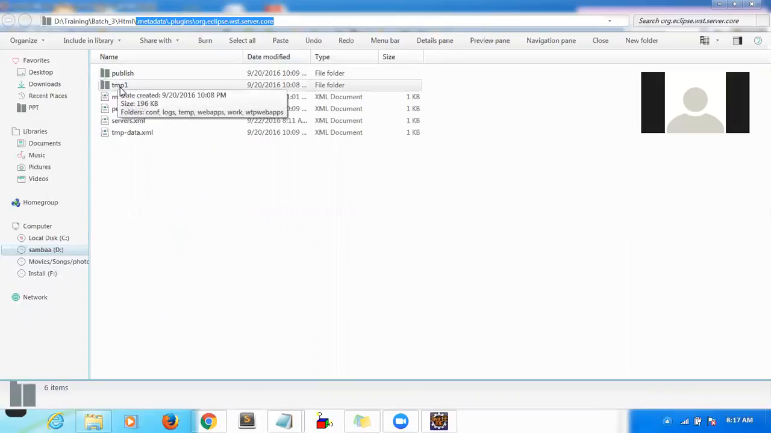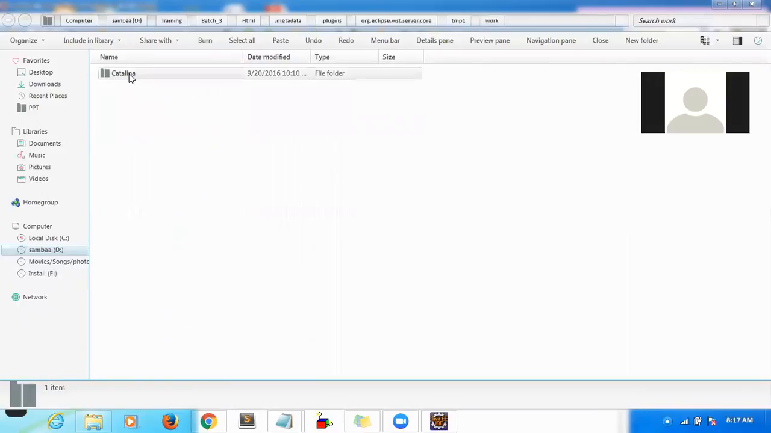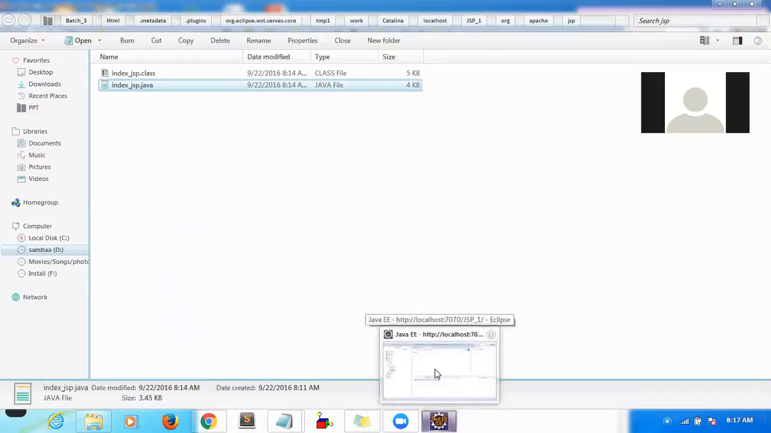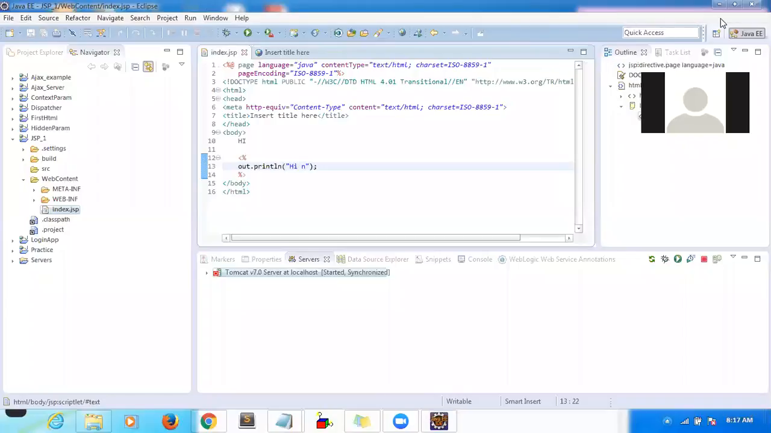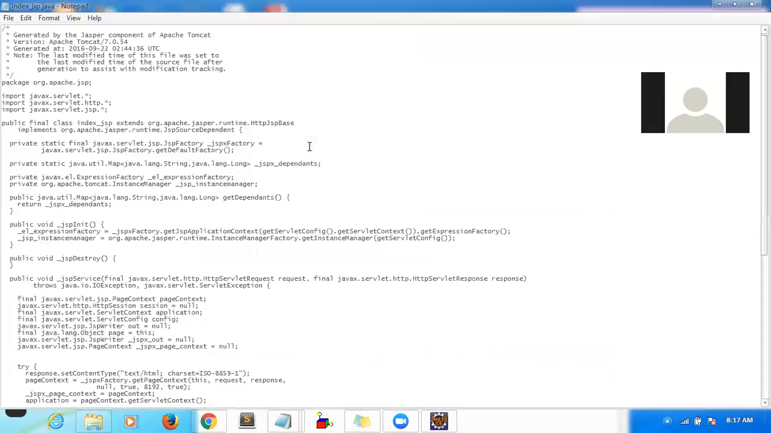org.eclipse.wst, and inside that you have a folder called temp1, and inside that you will see work and web app, work, Catalina, localhost, and this is your JSP project name, org, Apache, JSP. This is the class that got generated for your JSP file. What is your JSP file name? Index.jsp, correct? So how is the file generated and what is the naming convention? It is index underscore jsp dot java file. This is the servlet that got generated for your JSP file.